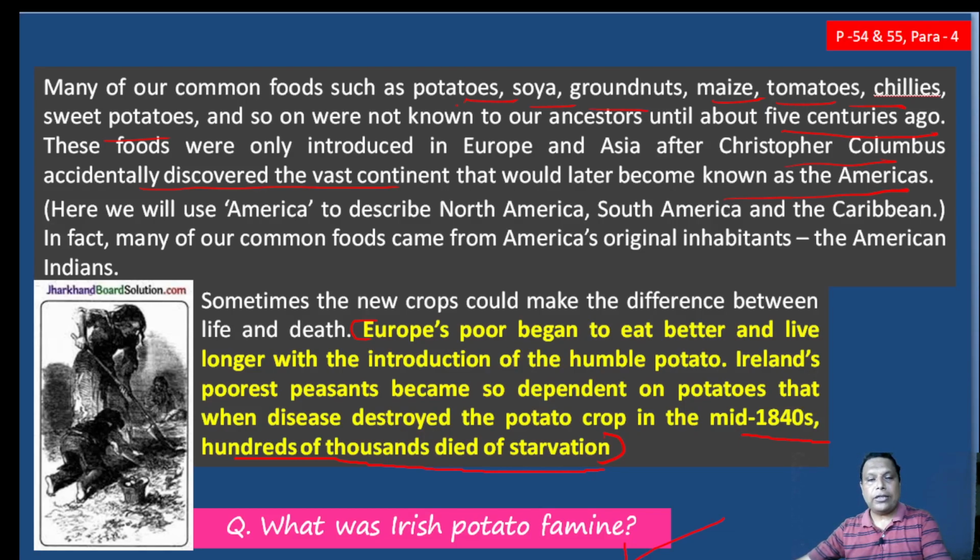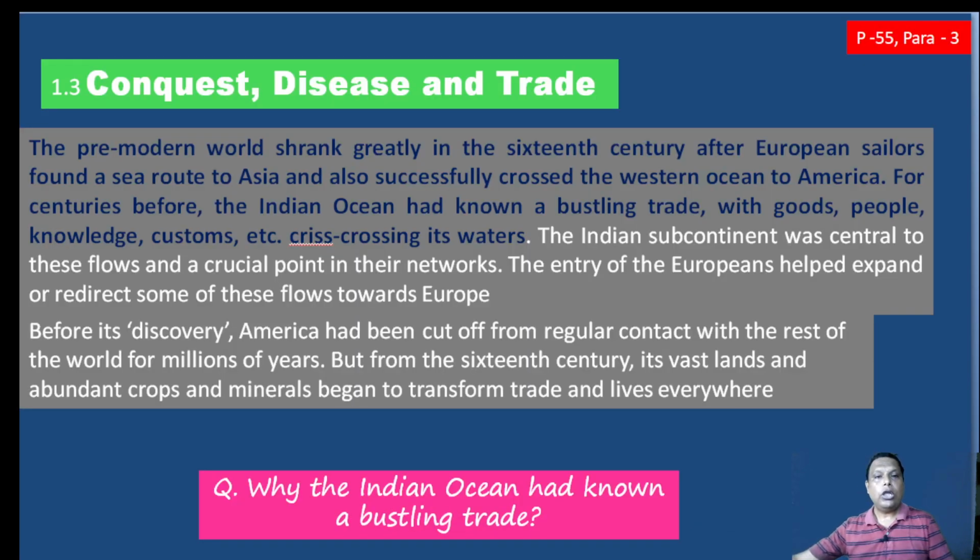Now the next thing is conquest, disease and trade. Just see, the pre-modern world shrunk greatly in the 16th century after European sailors found a sea route to Asia and also successfully crossed the Western Ocean to America. Why is it so? Because just see,